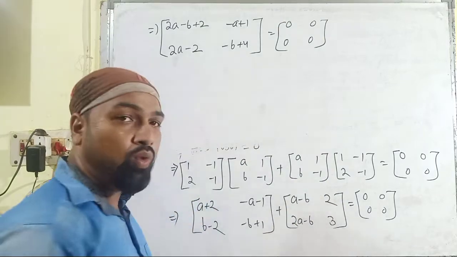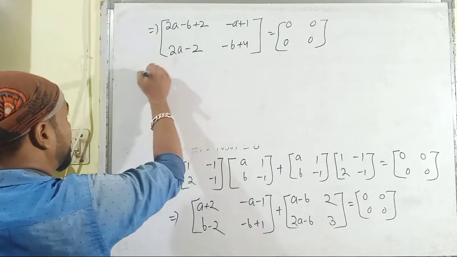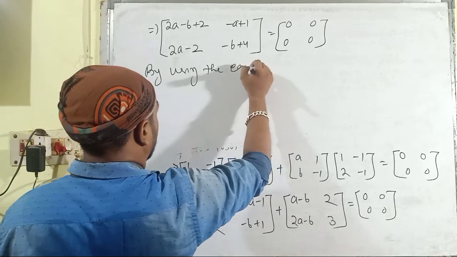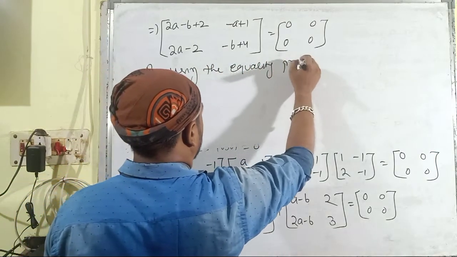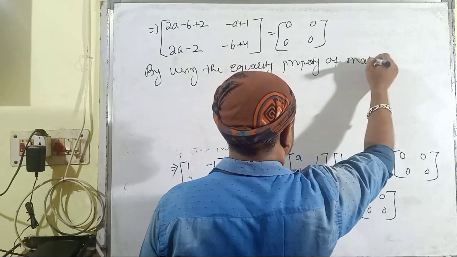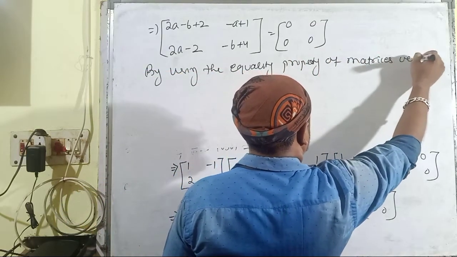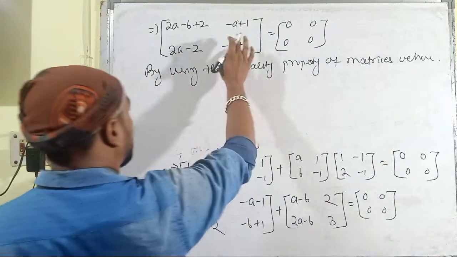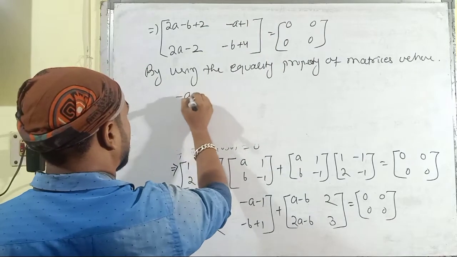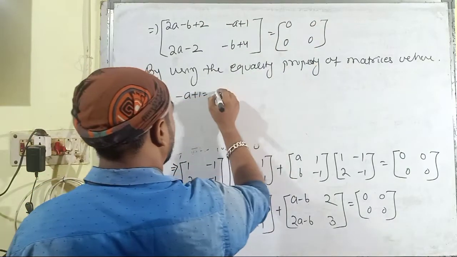By using the equality property of matrices, we equate these elements: minus a plus 1 is equal to 0.